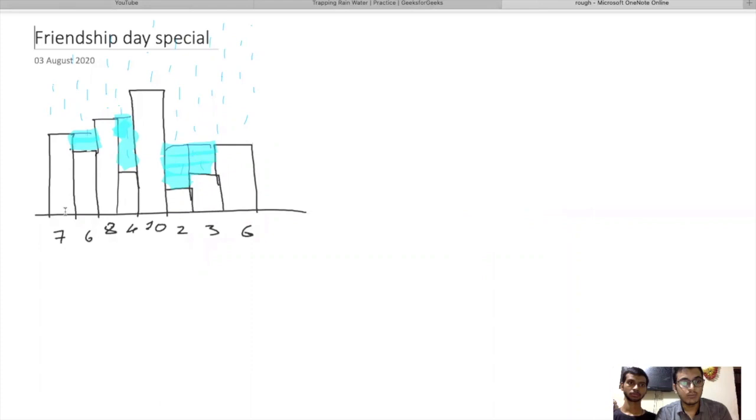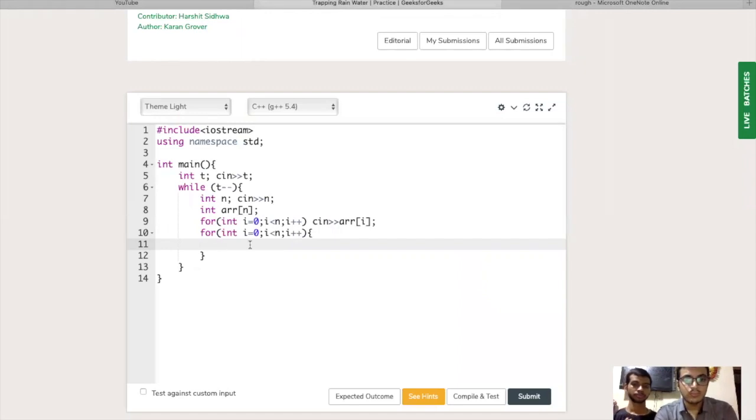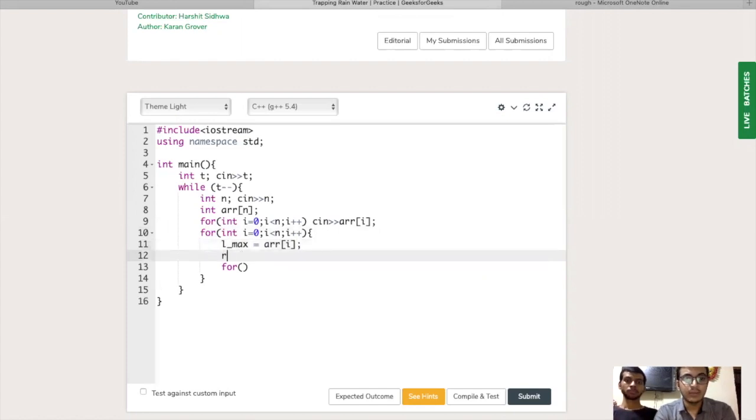For example, for index 0, we'll check whether there is any left support for the index 0 element. So no, there is no left support, and for this element we'll run a loop to check the right support also. So this work will be done for every element. So let's make some variables, Lmax and Rmax.